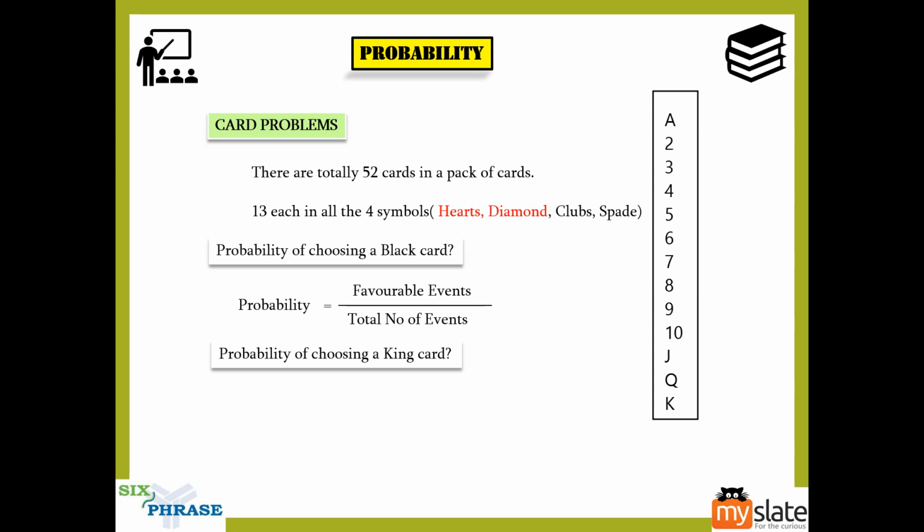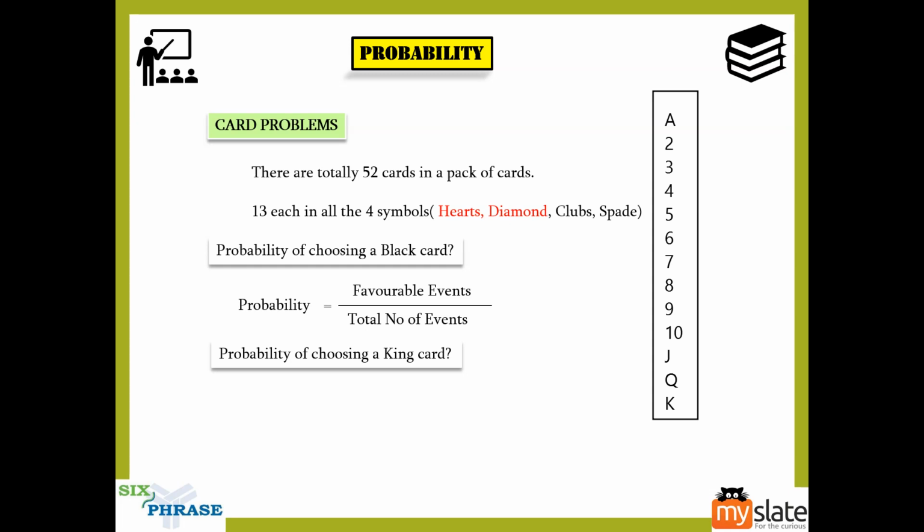Now what is the total number of outcomes here? In how many ways are you selecting? For the probability of choosing a black card, you are choosing one card. In how many ways can you do it? You can choose from 52 cards, and out of 52 cards, in how many ways can you choose one card? 52 ways, right?